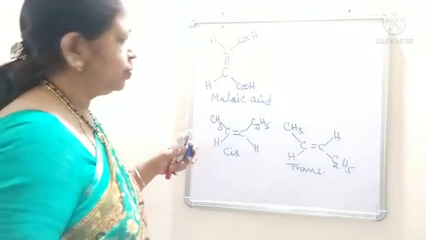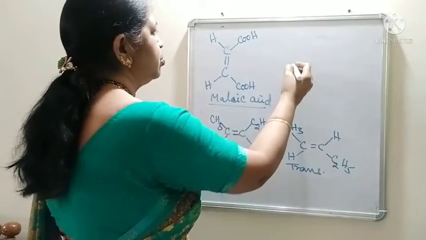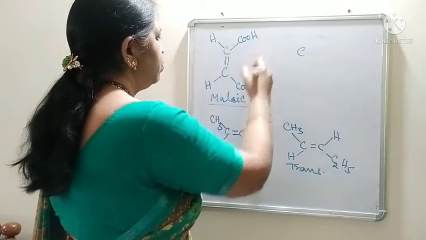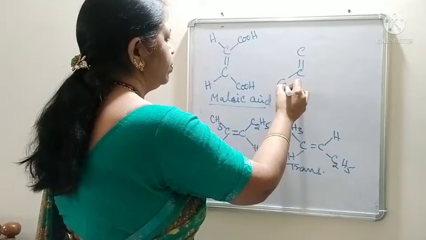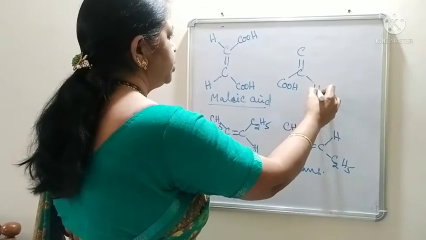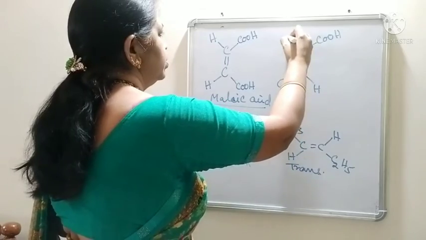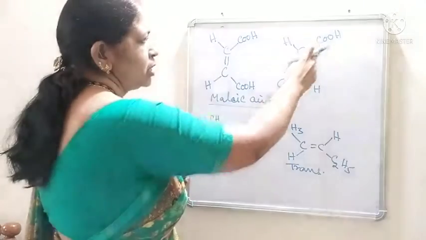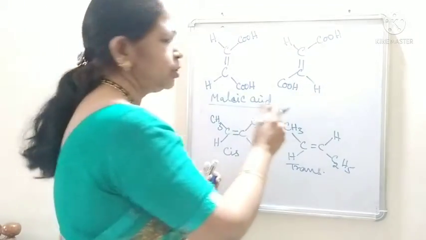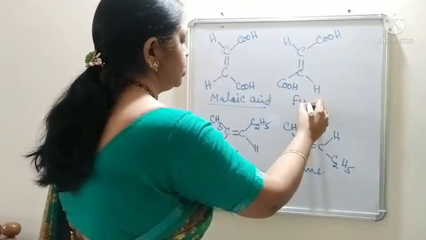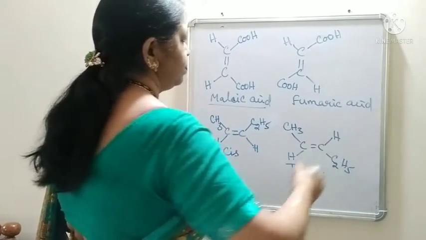Cis-but-2-ene-1,4-dioic acid, commonly called maleic acid. Its trans isomer has the COOH groups on the opposite sides of the double bond: COOH, H, COOH, H. So both the carboxylic acid groups are on the opposite sides of the double bond, which is known as fumaric acid. Its common name is fumaric acid.